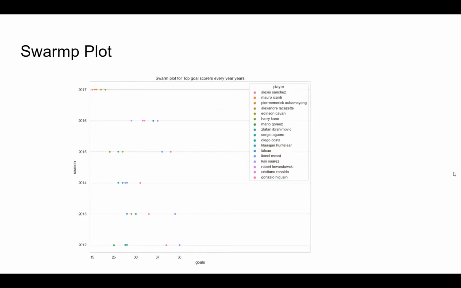So through a swarm plot, we were able to see the top five scorers for every year. And we were able to find that about 17 top five scorers were present across the years, and this is the plot for the number of goals.